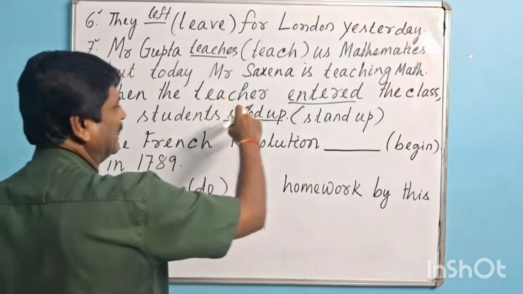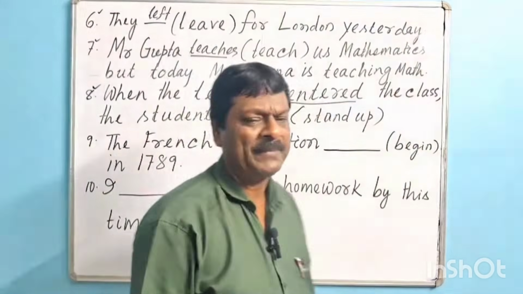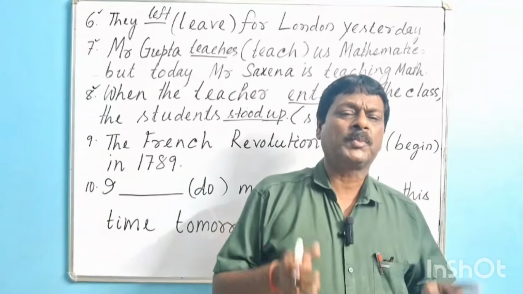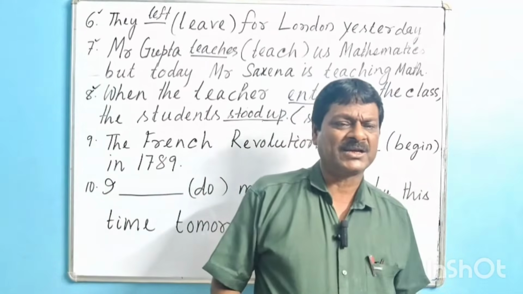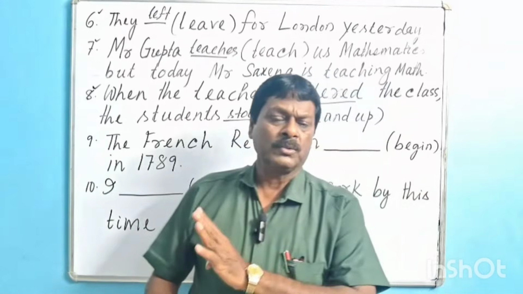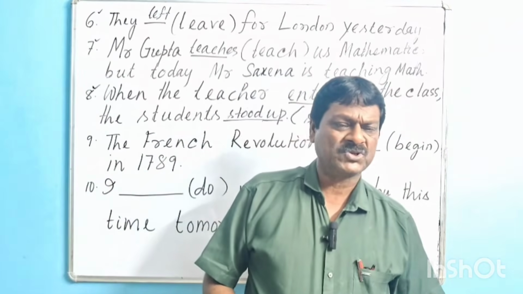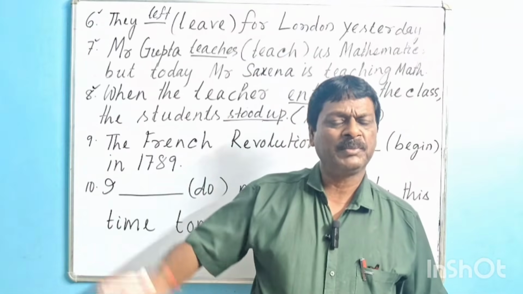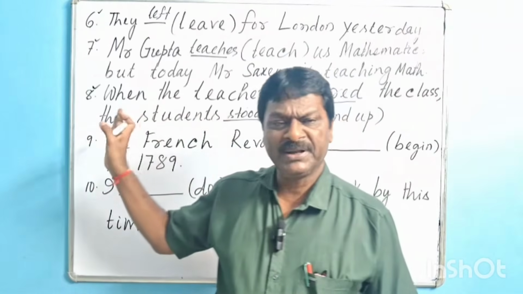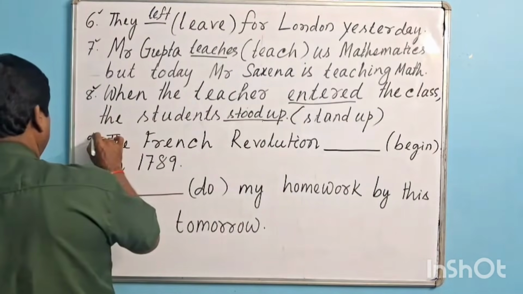When the teacher entered the class, the student stood up. I mean, when two actions took place in the past, one is action, another is reaction, or immediately after one action, another action happens, then and there we use simple past form of verb in both the cases. That has happened in this case.